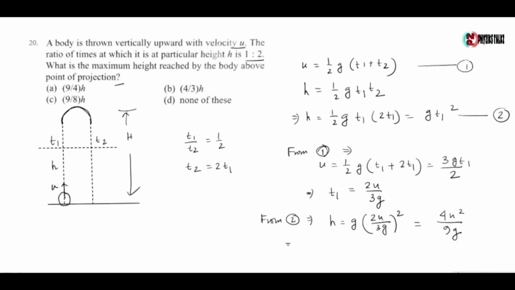So u square is given by 9gh by 4. Now the maximum height H is given by u square by 2g.